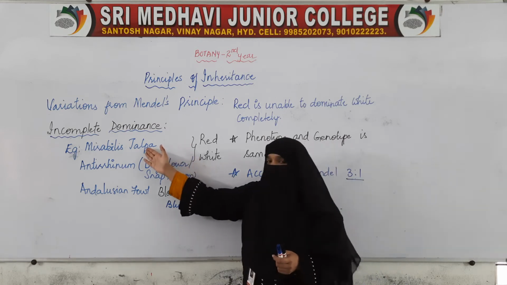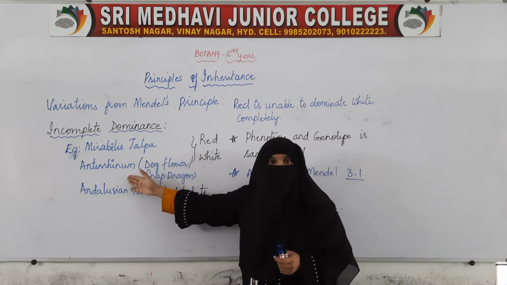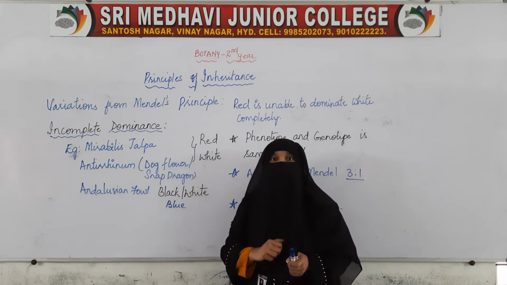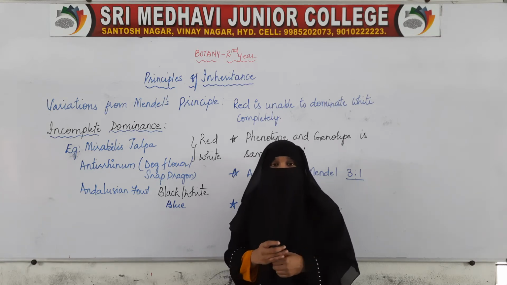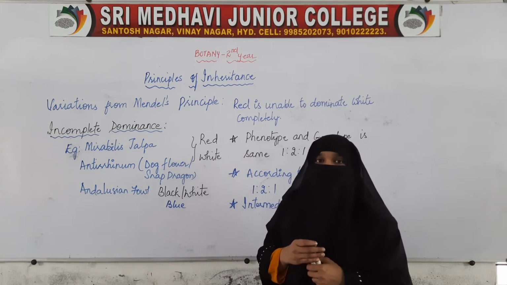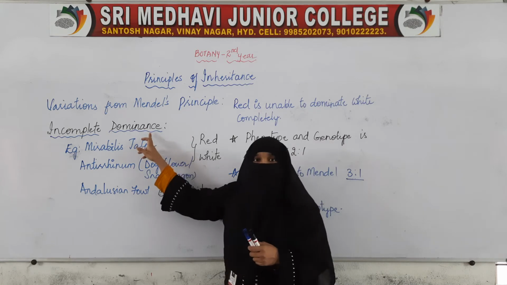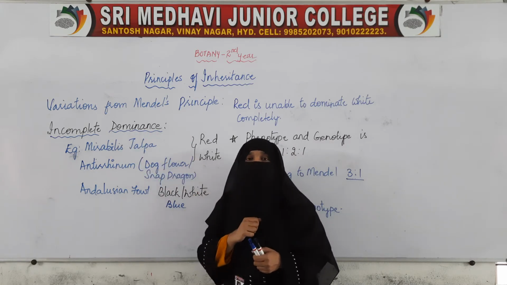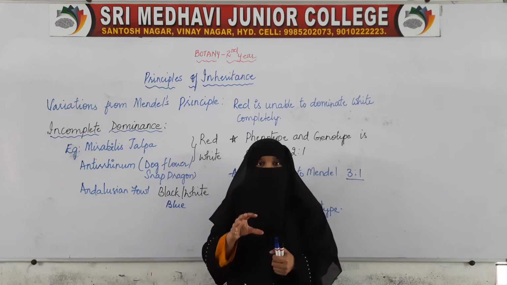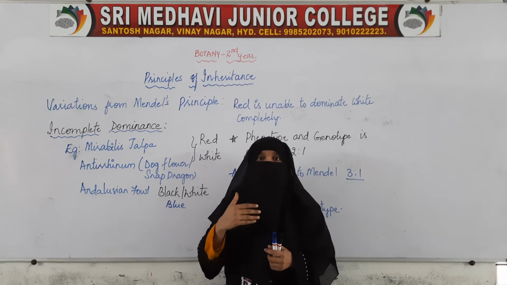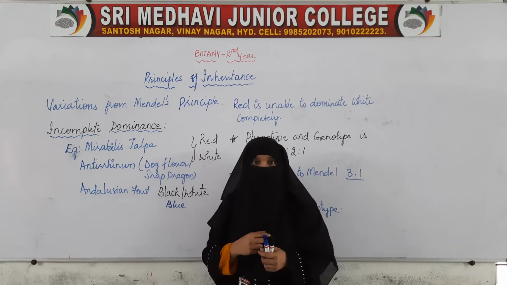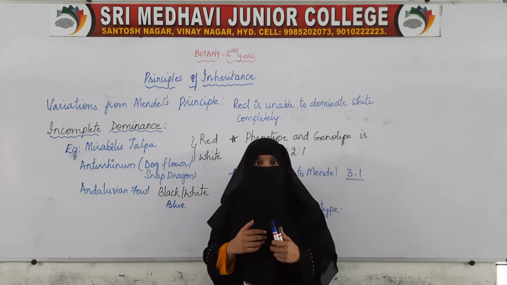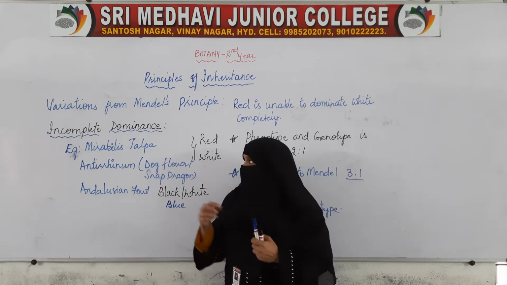These are examples where we see variations from Mendel's principle. In incomplete dominance, one gene is not able to dominate completely; it is not able to express itself completely.